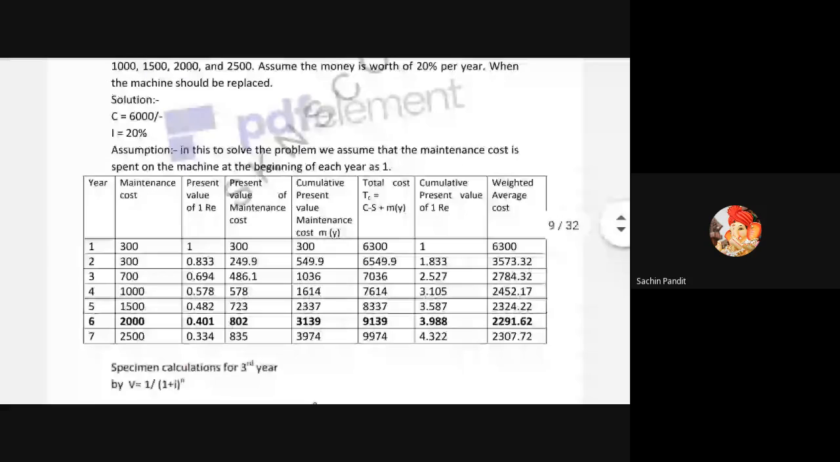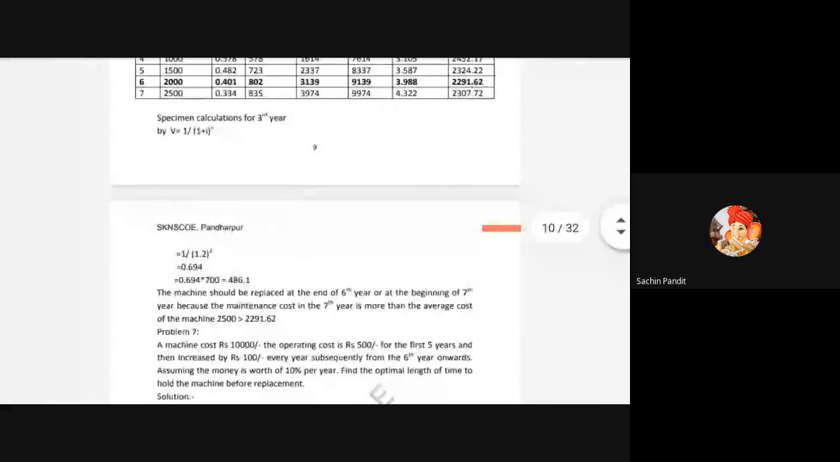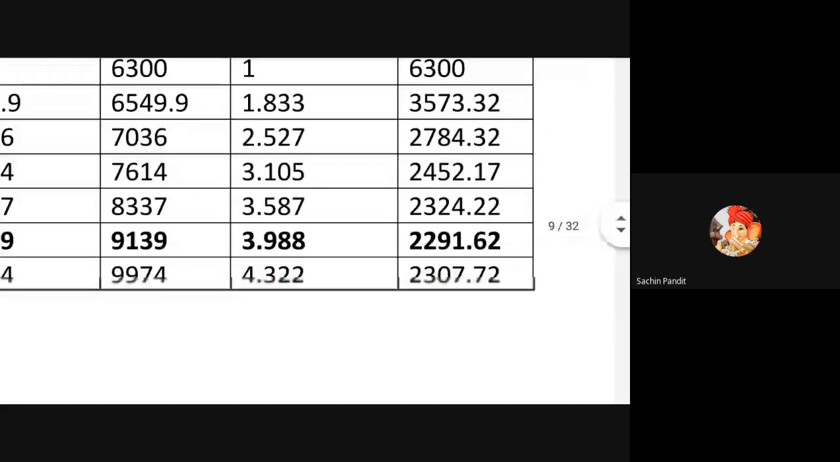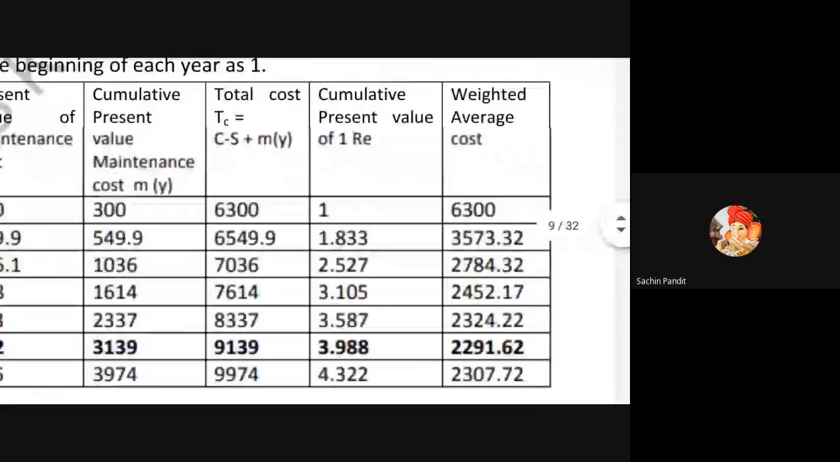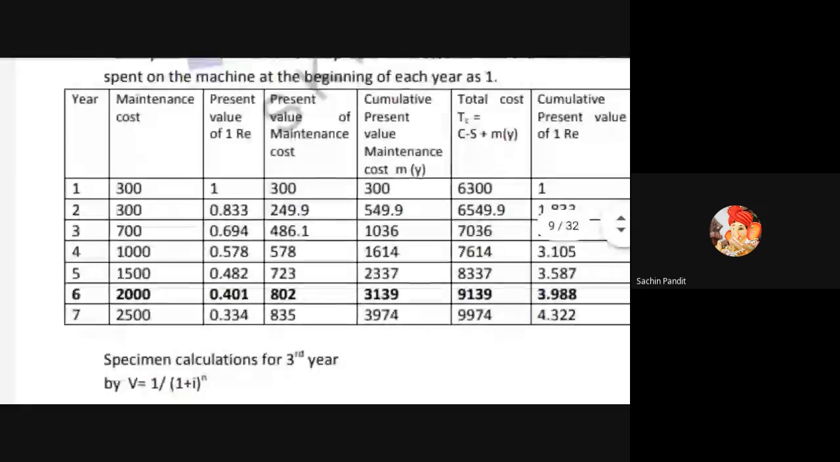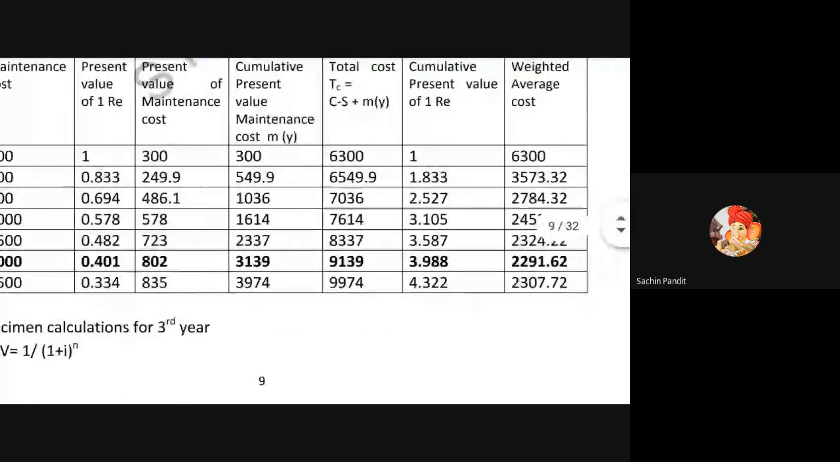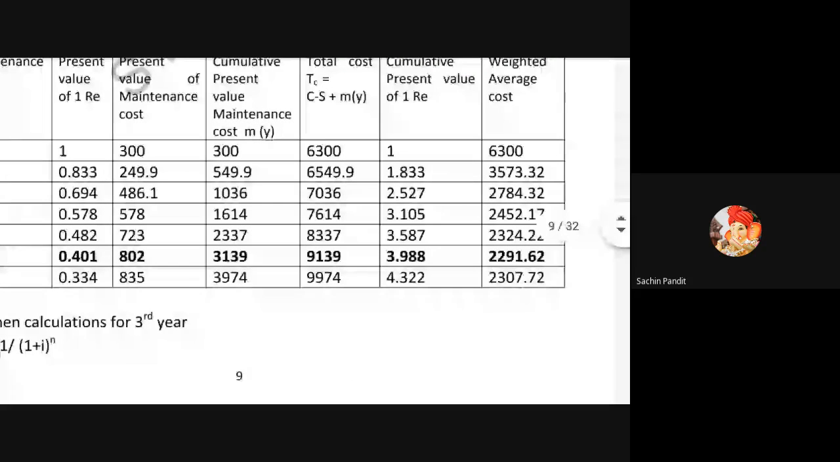Now what is the answer? When should the machine be replaced? See here, whatever the minimum average weighted value, 2291.60, which year? The 6th year. So the machine should be replaced at the end of 6th year. Is it right? Why? Because after the 6th year the weighted cost is increasing, and the minimum value is 2291. So definitely the machine will be replaced at the end of 6th year.